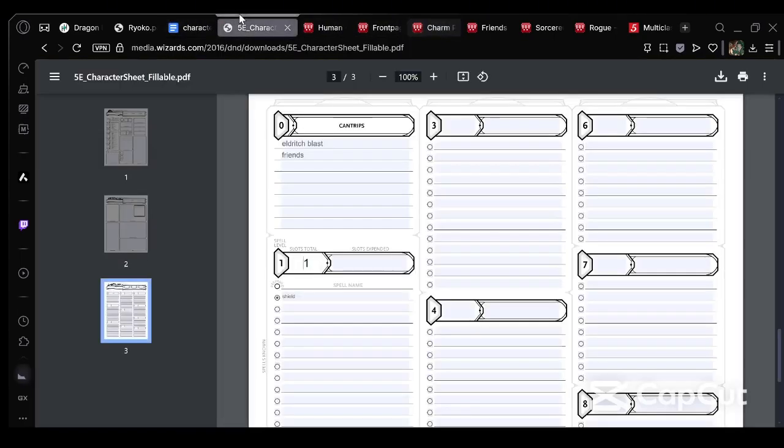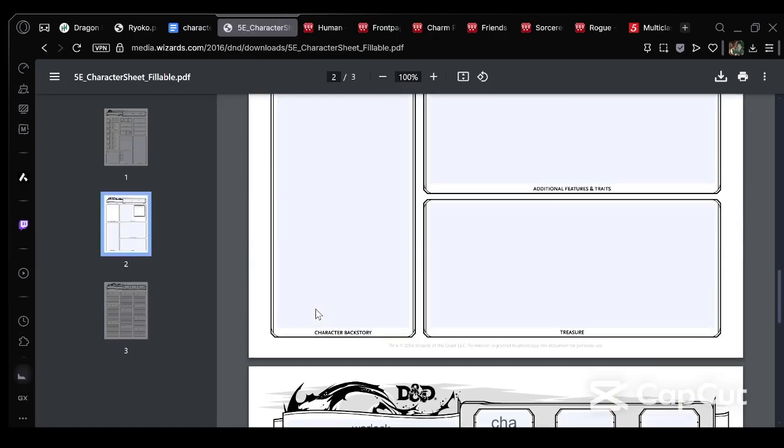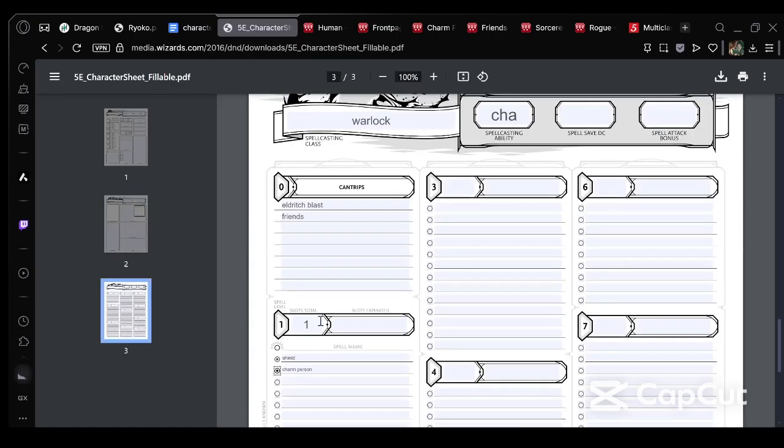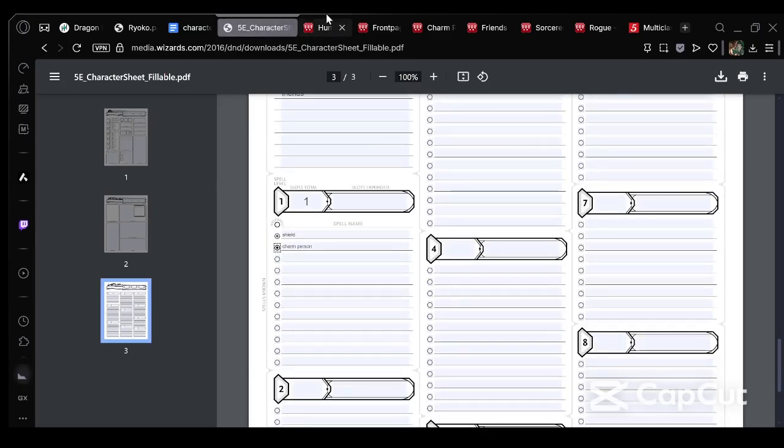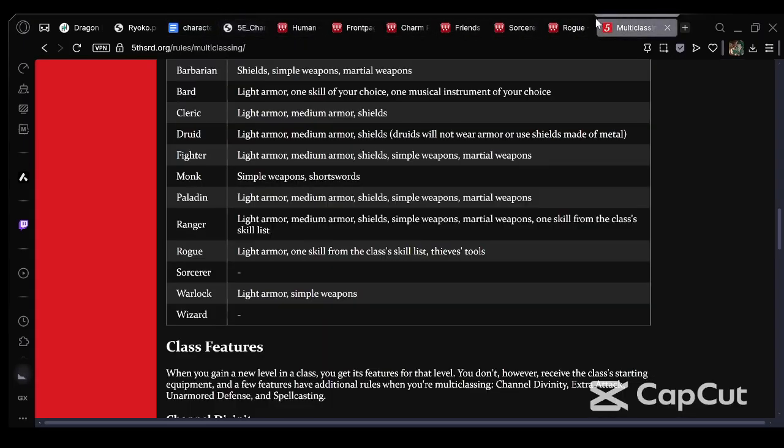You're gonna go with Charm Person, because again, it kind of fits the thing, and the charm effect is pretty good. And how do you reflavor Charm Person? You reflavor it as, again, you being naturally charismatic. Like, you know, maybe he's just so handsome, man. Okay, so that is basically level 2 done.